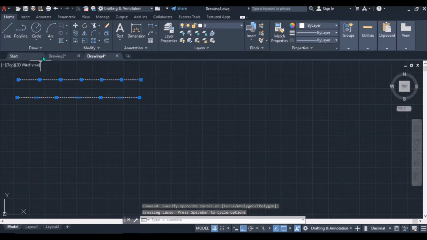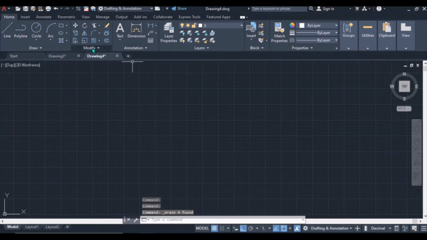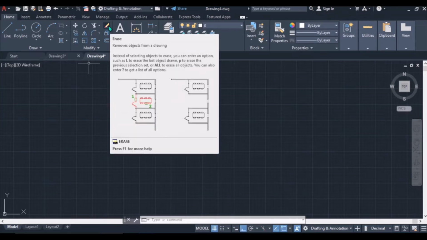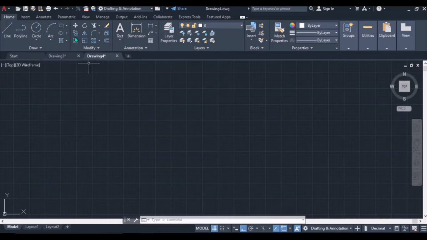Then there is the modify panel. Modify panel has got the tools where you can edit your drawing. Okay, you can move your drawing from one place to another. This is the move. You can rotate, you can trim, you can delete or erase what you have. Let's say something is not good on your side, you can do the erasing. So, and then you can copy. Here is where you will do all editing.